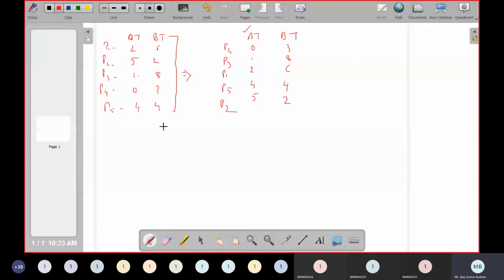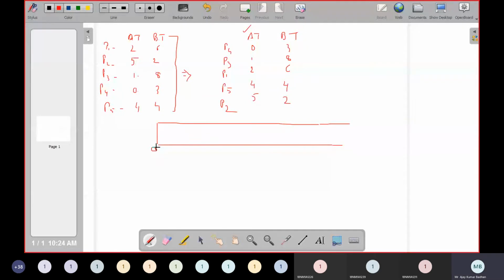Now let's draw the Gantt chart and I'll explain how. We can do this problem in two ways, non-preemptive and preemptive. I am explaining with respect to preemptive. Non-preemptive you can do on your own, just try it. I am just explaining preemptive here. If time permits, I'll explain non-preemptive also.